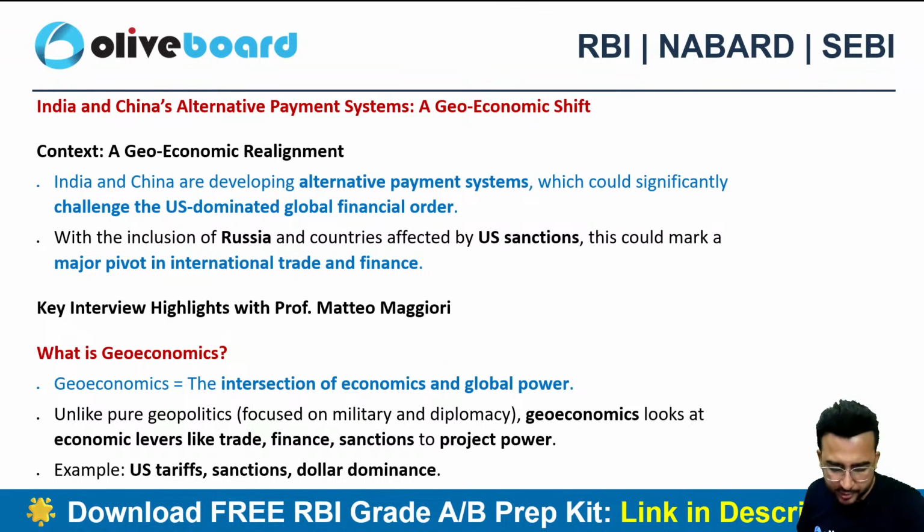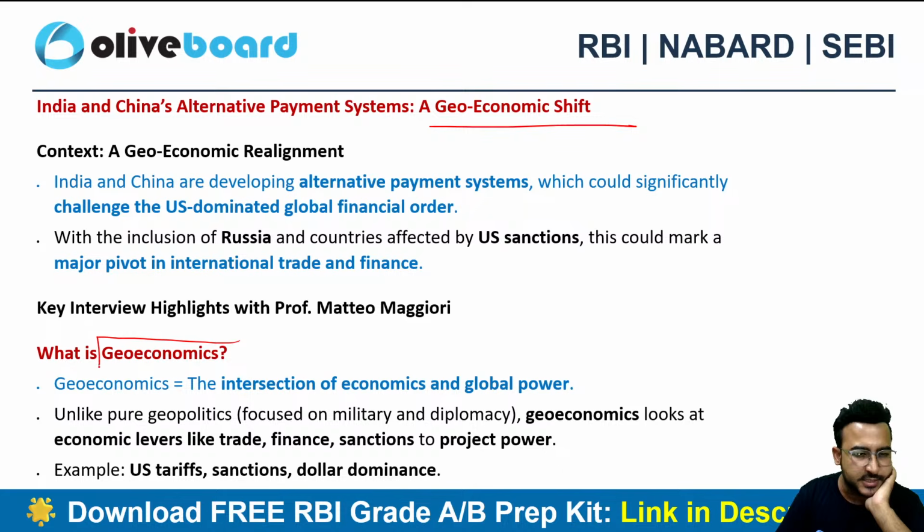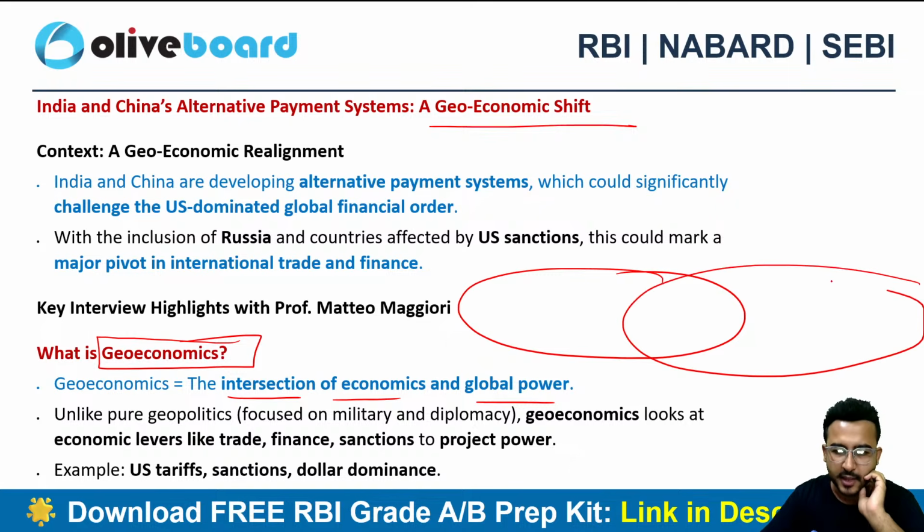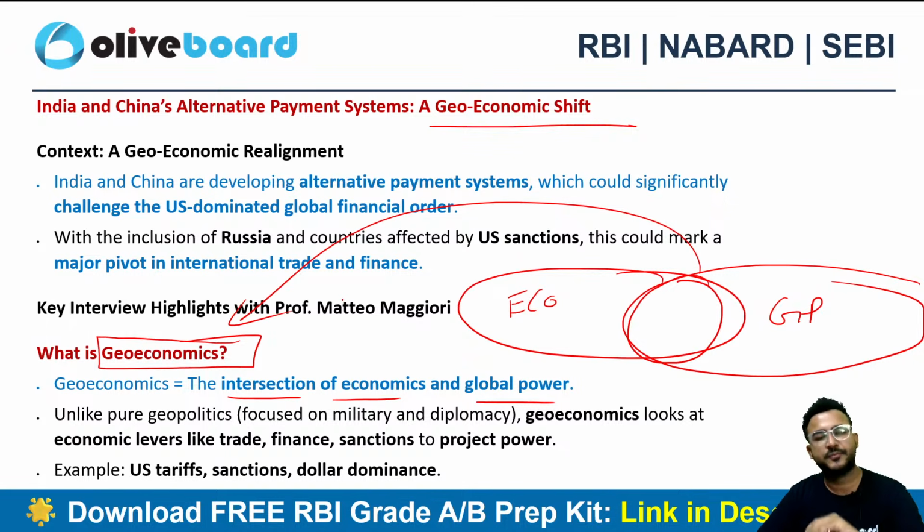One more thing that I would like to discuss with you guys is India and China alternate payment systems. This was again an article in the Economic Times: a geoeconomic shift. So they have mentioned a terminology, geoeconomics. What is geoeconomics? The intersection of economics and global power. Let's suppose this is economics and this is global power. What do we call this? Geoeconomics. What is the US doing? US tariffs, sanctions, dollar dominance, right? That's nothing but playing geoeconomics.